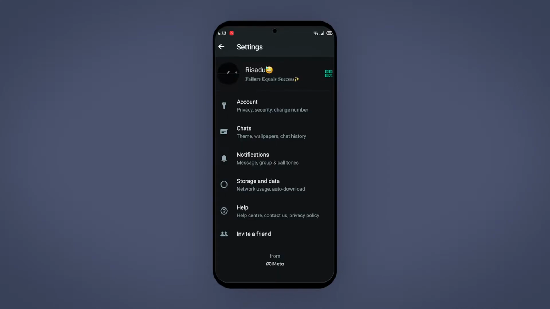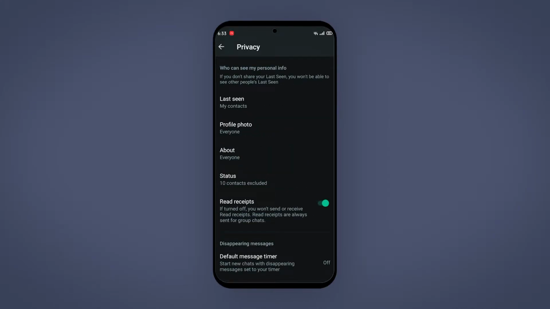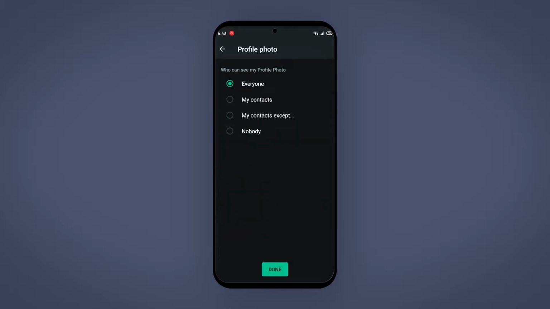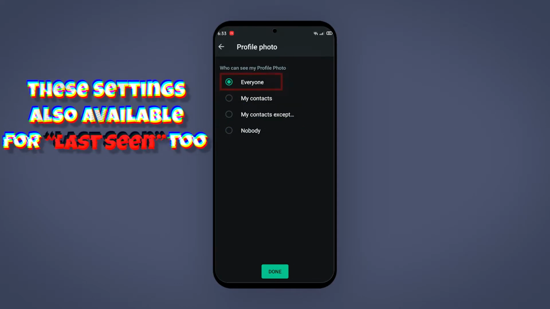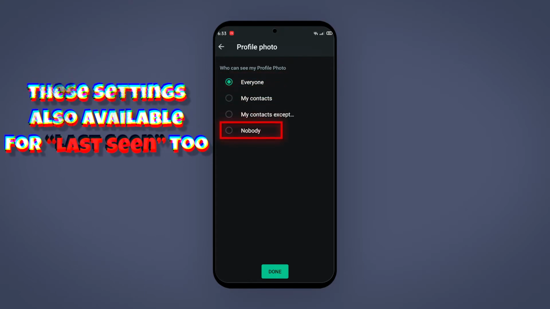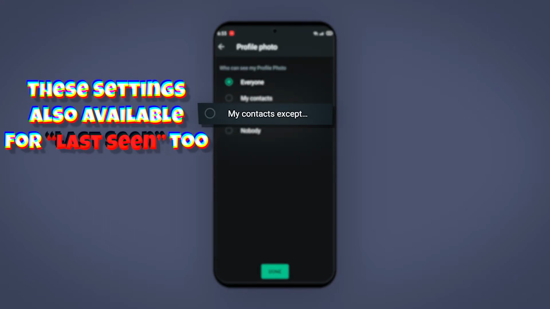Simply go to your settings and then go to your account and go to privacy, and then click on your profile photo. And now there is a new option called My Contacts Except. Before we received the update, we had Everyone, My Contacts, and Nobody. And now we have something new called My Contacts Except.